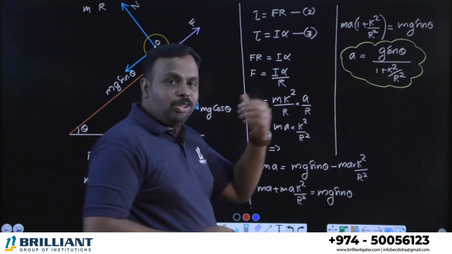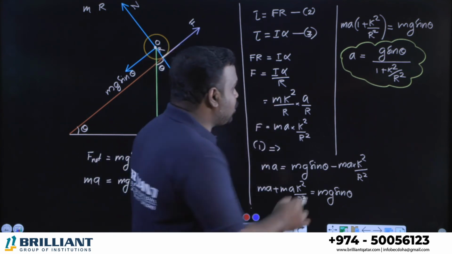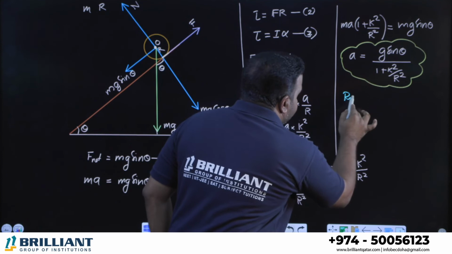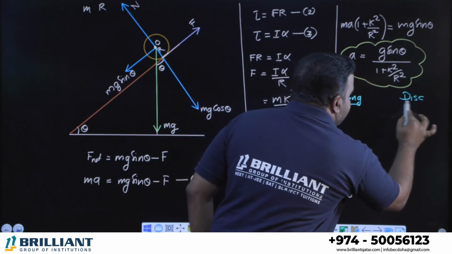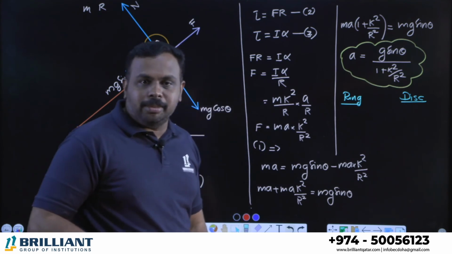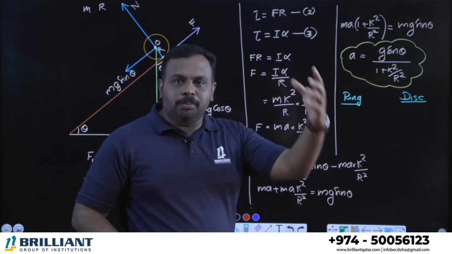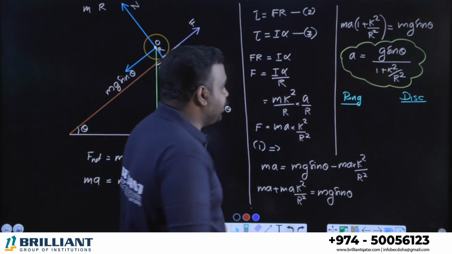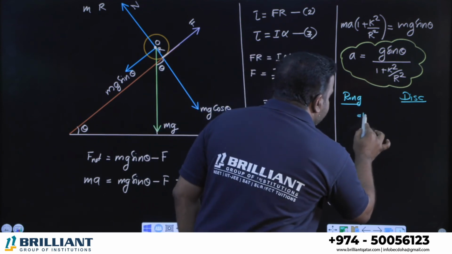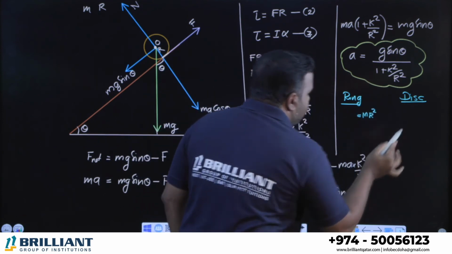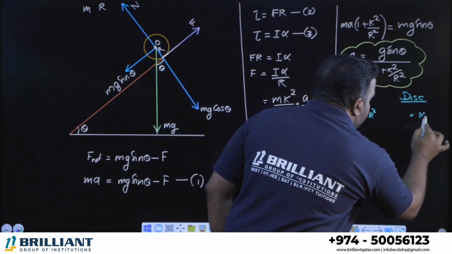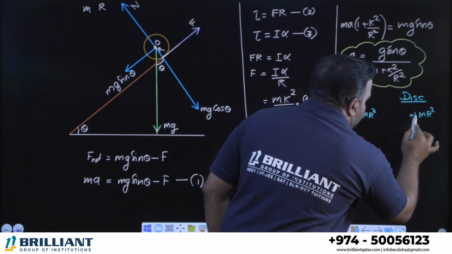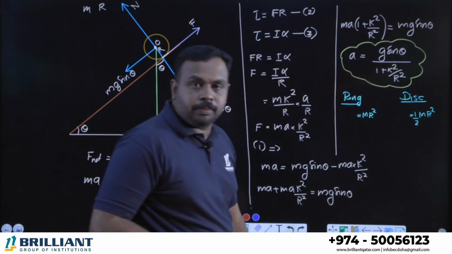That was our question: ring or disc, which one will reach the bottom first, right? So take a ring and a disc of the same mass and the same radius. Recall the moment of inertia formulas. What is the moment of inertia of a ring? It is mr square. The moment of inertia of a disk is mr square by 2, or we can write it as half mr square.